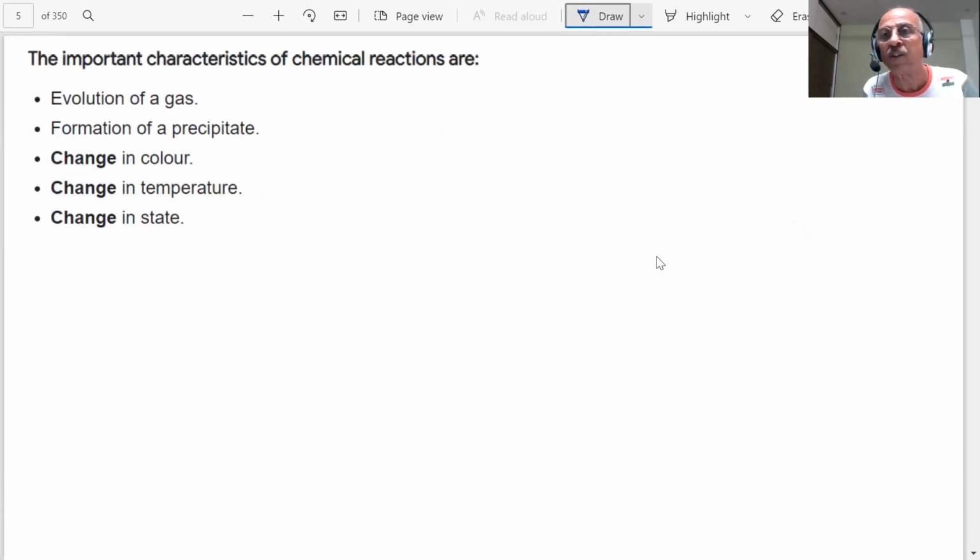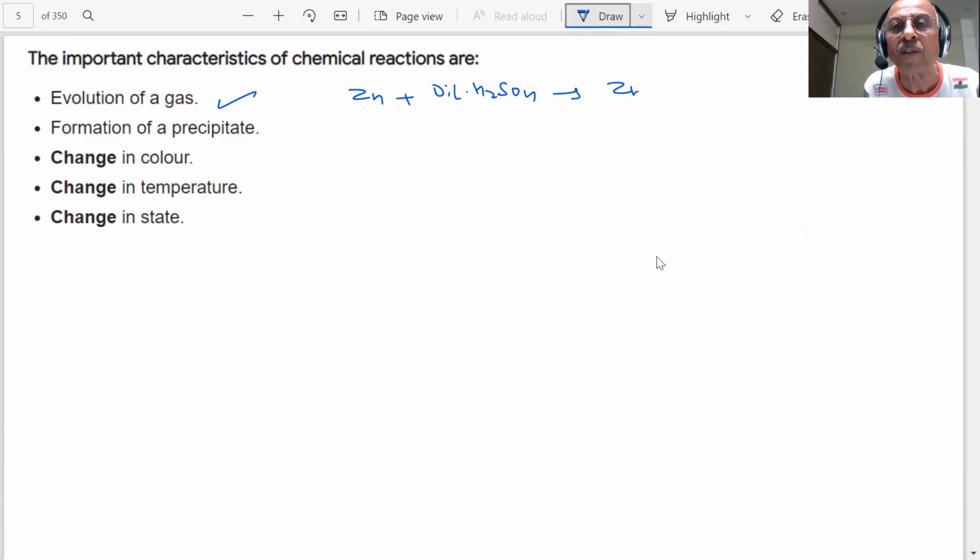Usually in a chemical reaction you may see evolution of a gas, students. You have zinc metal, you put acid on it, and you will see bubbles of hydrogen gas coming out. For example, if I have zinc and dilute H2SO4, you will get ZnSO4 and you will get bubbles of hydrogen gas. So there may be evolution of a gas.